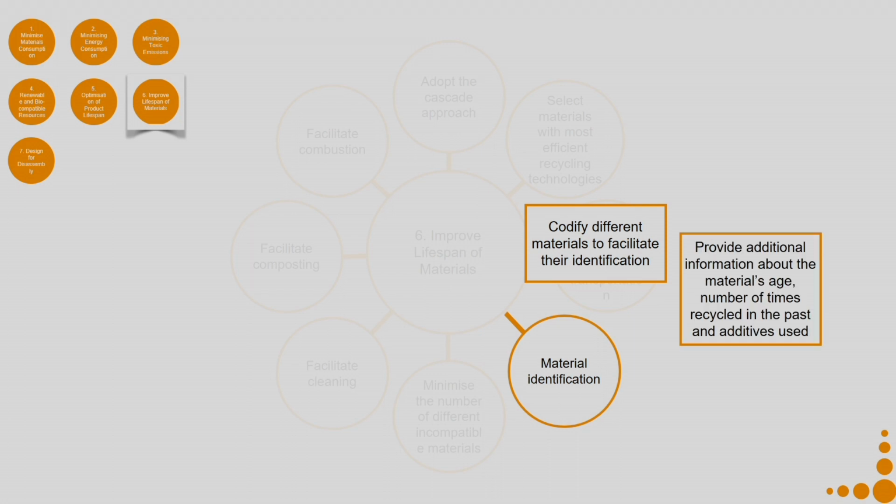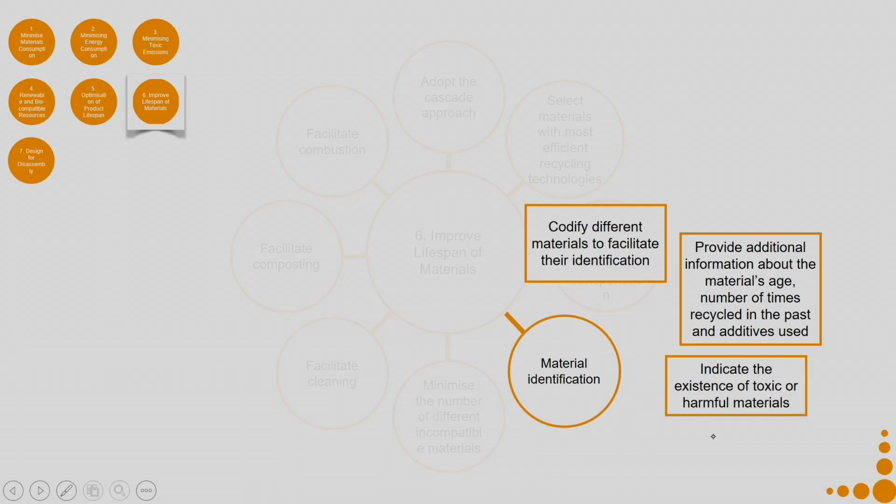Provide additional information about the material's age, number of times recycled in the past, and additives used. They again help in material identification, and in identifying which recycling process it can go through, and after recycling what secondary life it can go for. Indicate the existence of toxic or harmful materials.